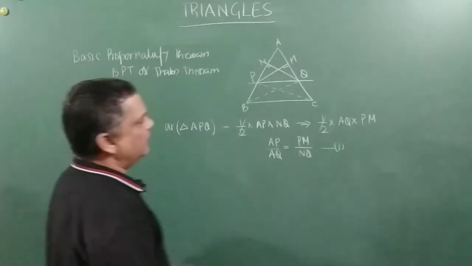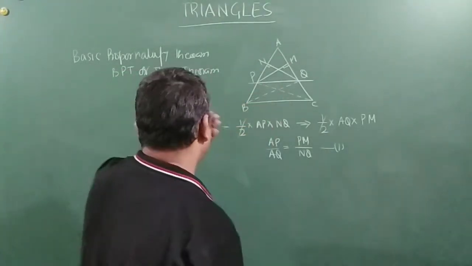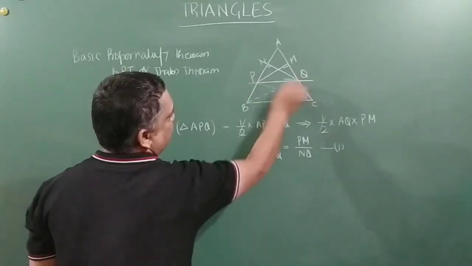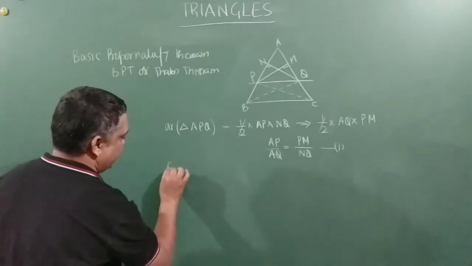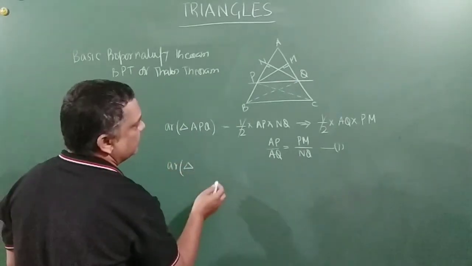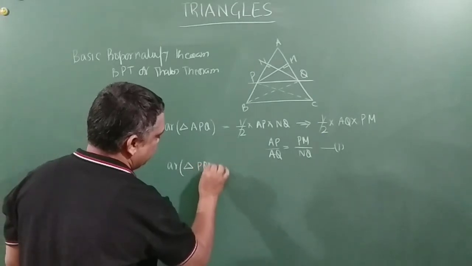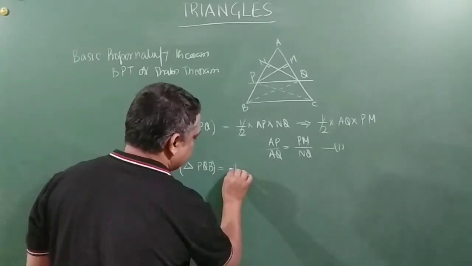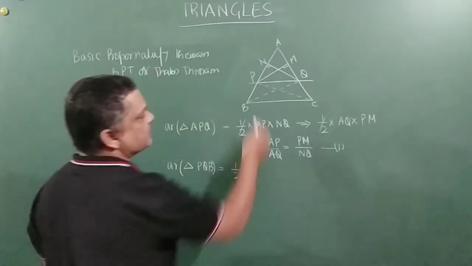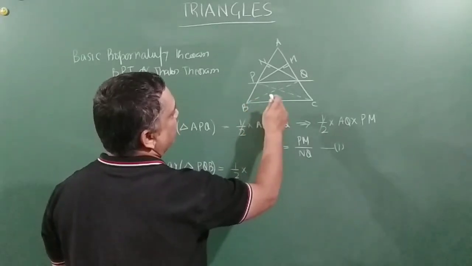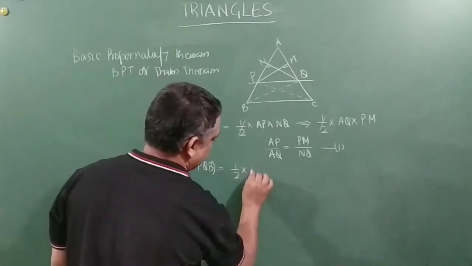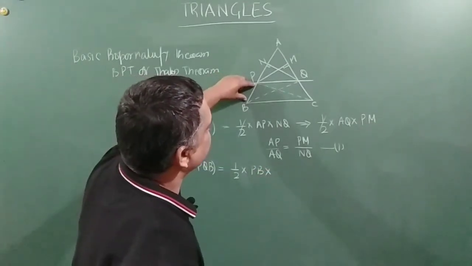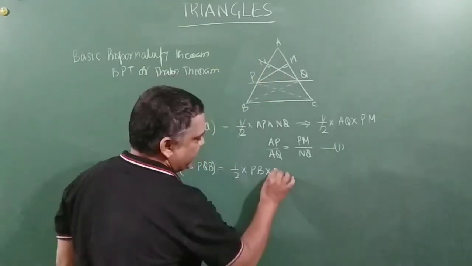Right. Now, coming on to your other two triangles, that is PQB and QPC. So area of triangle PQB will be how much? Half into base. Base for this triangle is this PB, and into height. For this triangle, if this is the base, height will be NQ. You are getting, my friends?